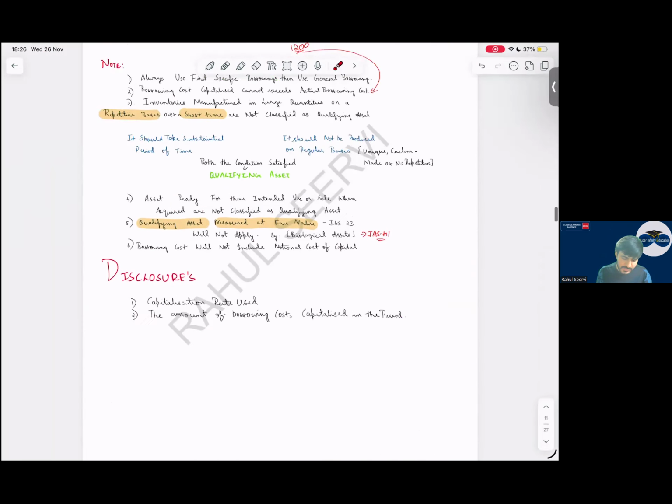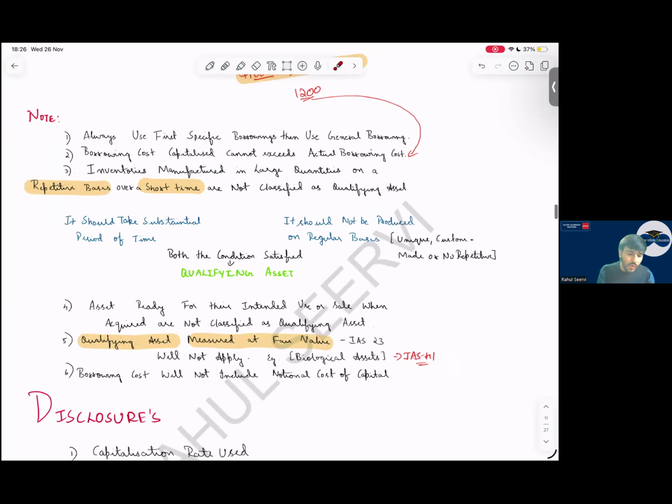As the disclosure part is done, let us see some important notes. Always we will use what? First specific borrowing, then we will use general borrowing. Borrowing cost capitalized cannot exceed actual borrowing. My interest expense is 1200. Can I add the interest to be capitalized more than 1200?